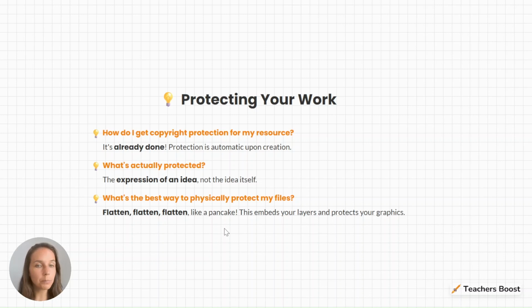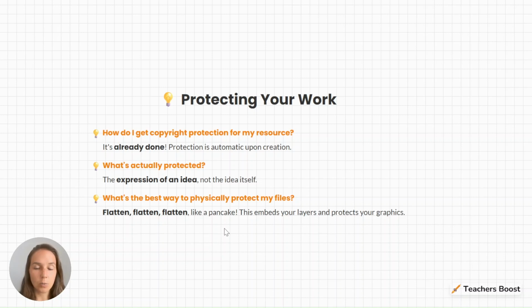The most simple way that we can do this is to flatten our files, which essentially turns our designs into a solid, uneditable document. And this prevents buyers from copy pasting our text or our images and using it in another resource. Most design tools like Canva have the option to flatten your file before you download it and then upload it to TPT.